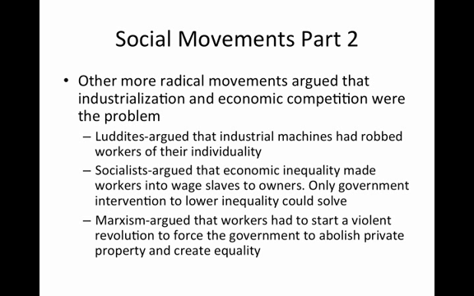In this type of a belief system, any fixing of the system would just create new problems, since the owners would always try to find a way to use workers as their slaves in order to create more economic profit. So only government intervention could be used to lower inequality. Marxism was the most radical of these movements, because it argued that the workers had to start a violent revolution to force the government to create a whole new system in which private property would be abolished and would eventually create social, economic, and political equality.